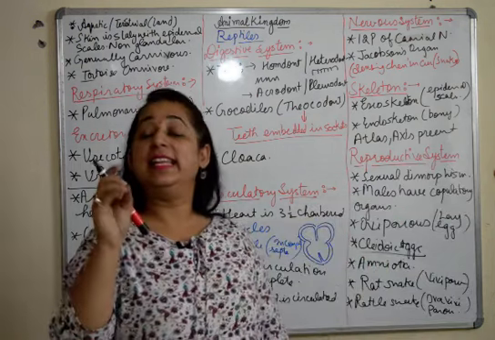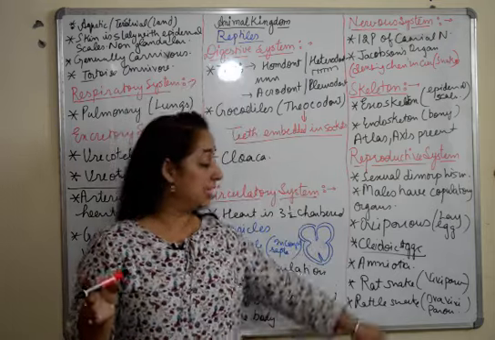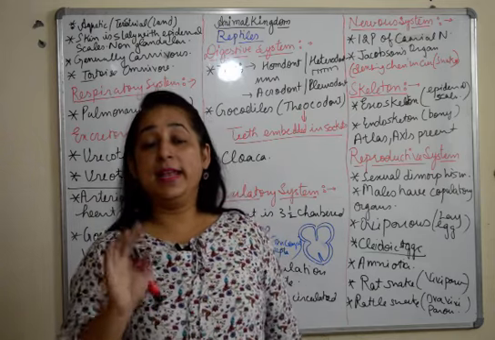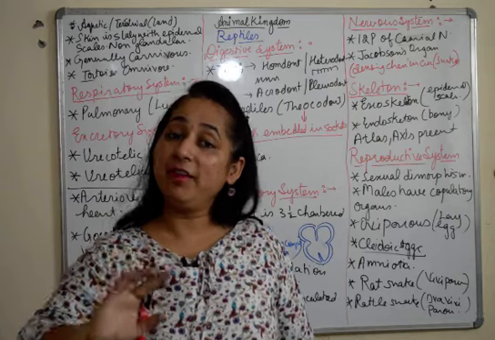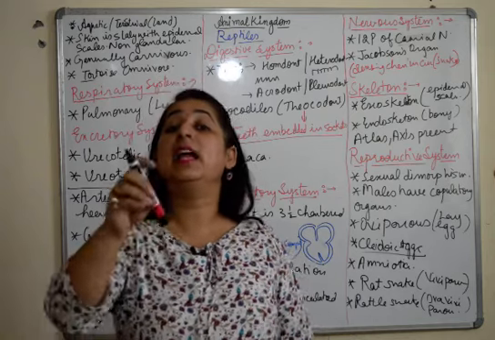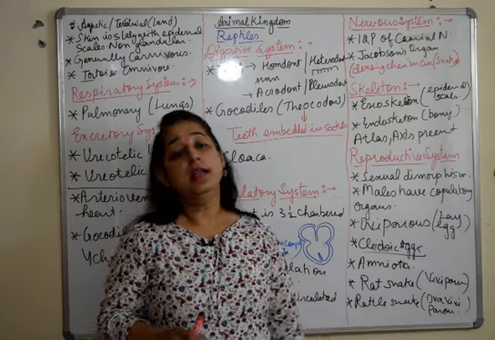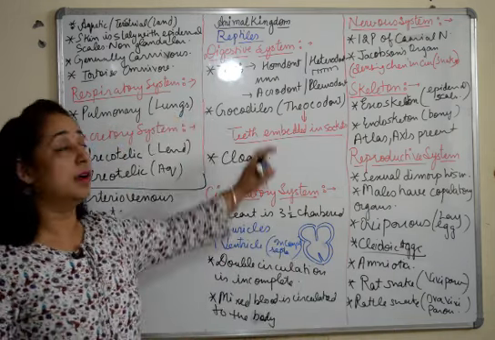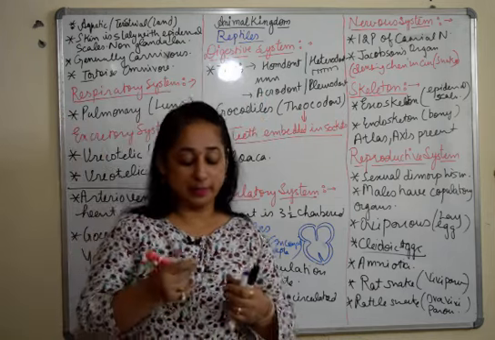So generally they lay eggs, but there are a few which give birth to their young ones. They are viviparous, example rat snake, and there are a few wherein the eggs are hatched inside the body of the female, develop inside the body of the female, and then the young ones are passed out of the body. Example, a rattlesnake. So these are certain characteristic features of the different systems present in the phylum Reptilia.